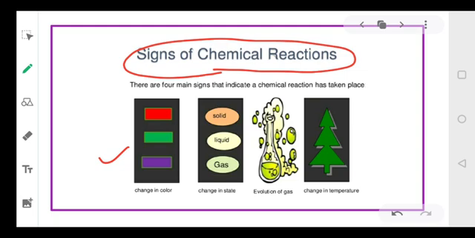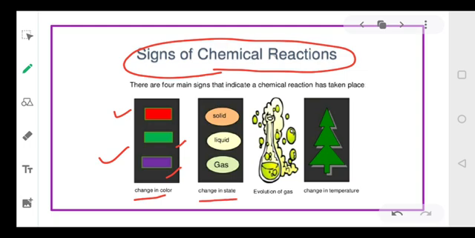Color change means suppose the substance was of red color and later it has changed to green or blue or purple, isn't it? If there is any color change in the substance, obviously we'll say there is a chemical change. And chemical change means there is a chemical reaction.